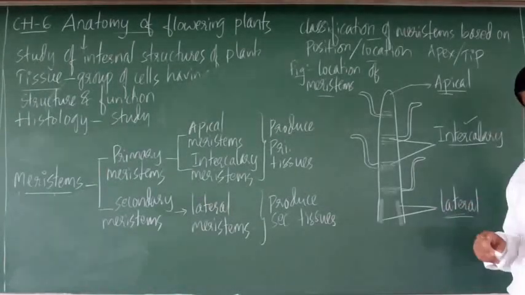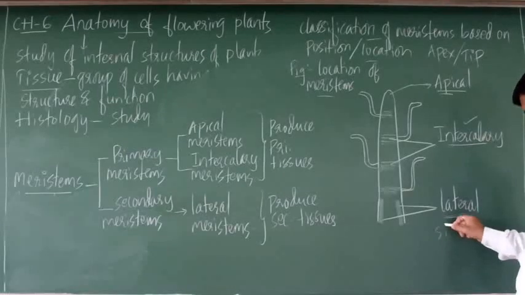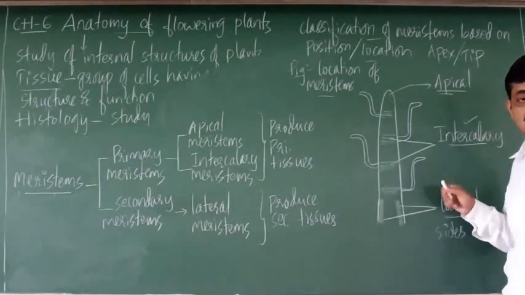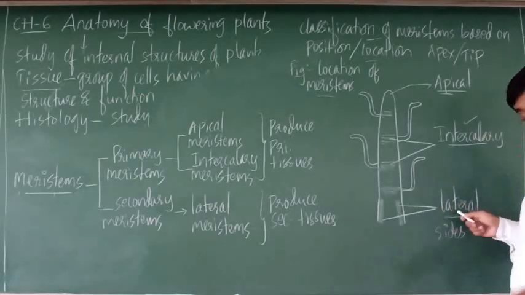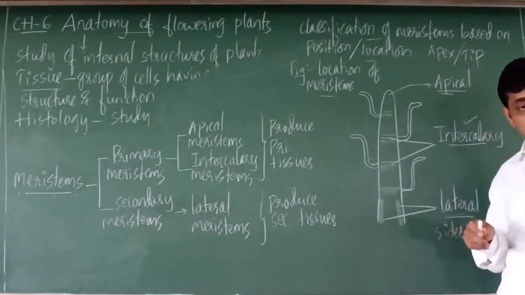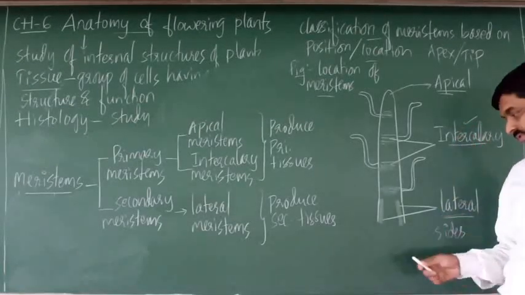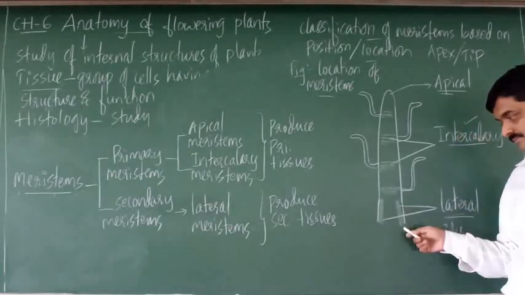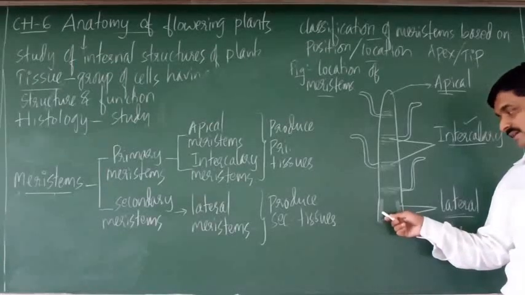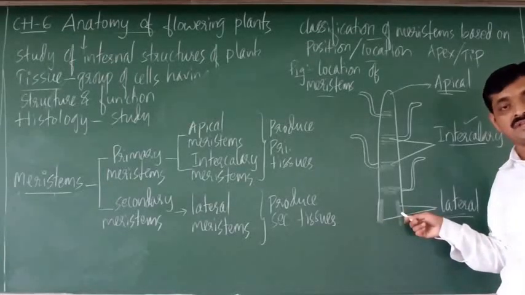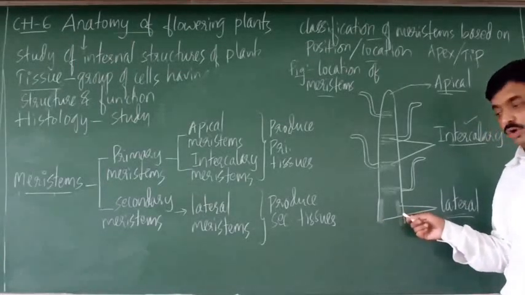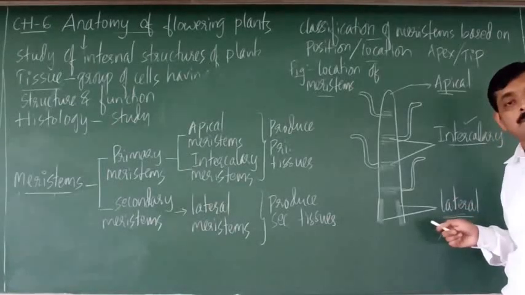Then lateral. Here lateral means the sides. So what do you mean by lateral meristems? The meristems located at the sides. So you can see here, meristems located at the lateral surface of the shoot are called lateral meristems.